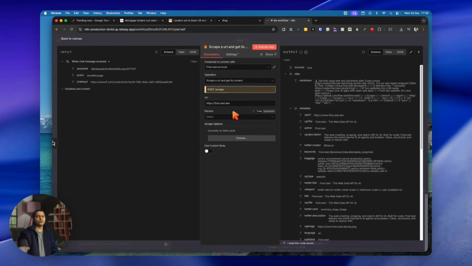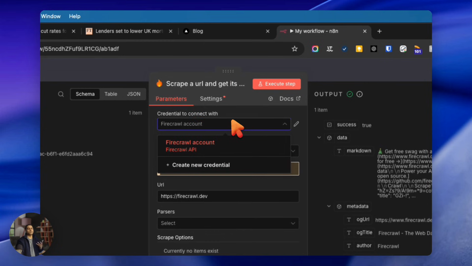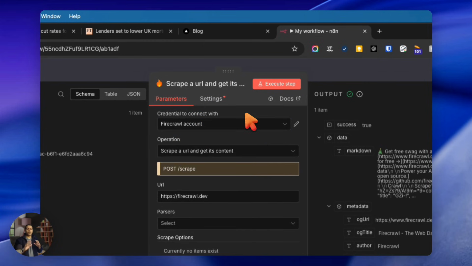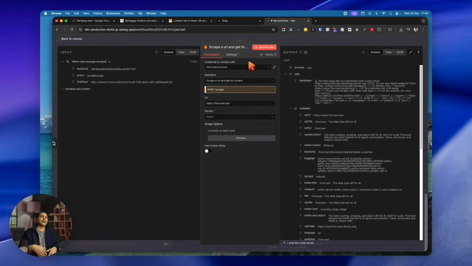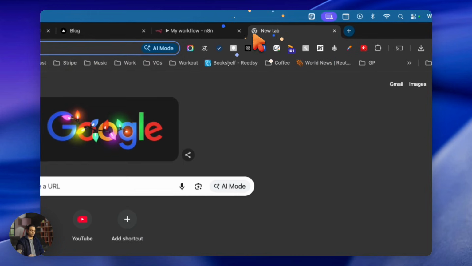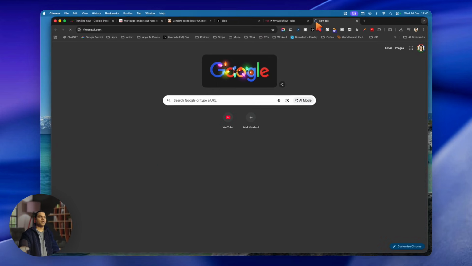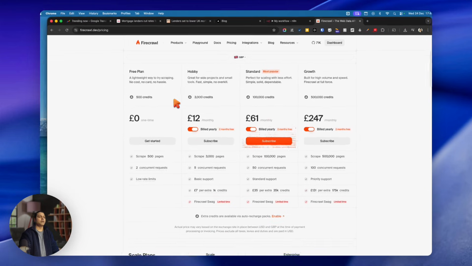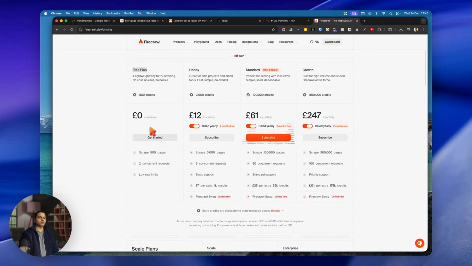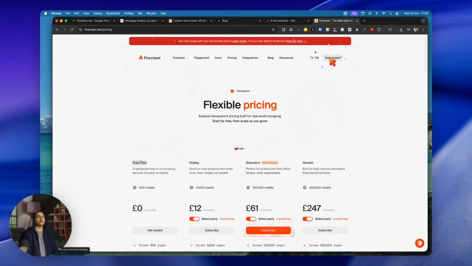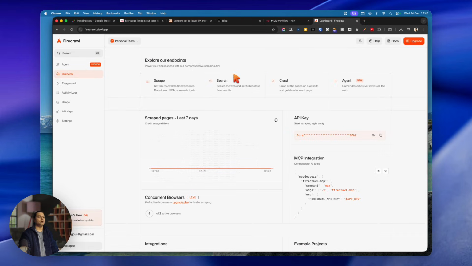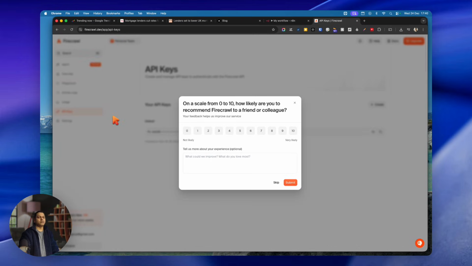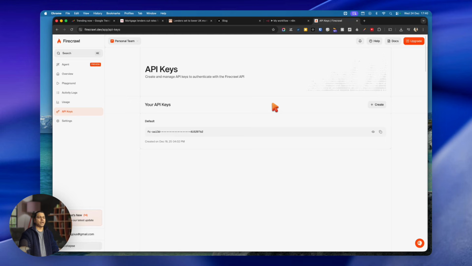One thing you have to understand is that because I already had a Firecrawl account set up, it did it for me. But you need to actually connect a Firecrawl account. You can do it by going to firecrawl.com here, and as you can see on the pricing side, they have a free plan, so just get started with it. Once you are on their dashboard, go to API keys, and then you can create your API keys to access your Firecrawl services.